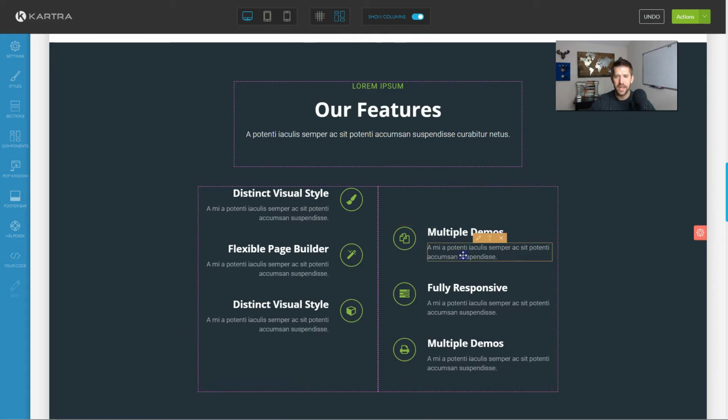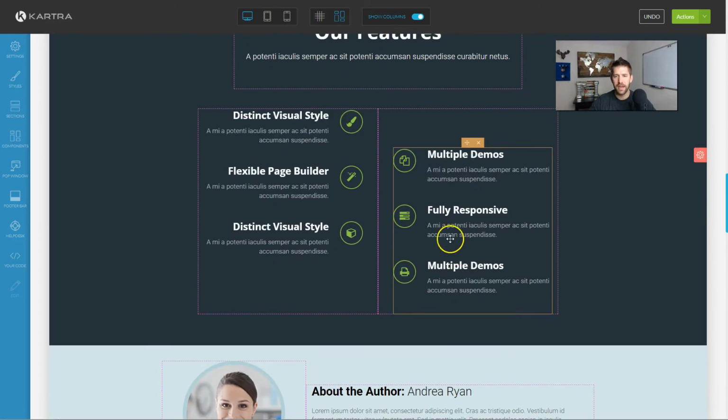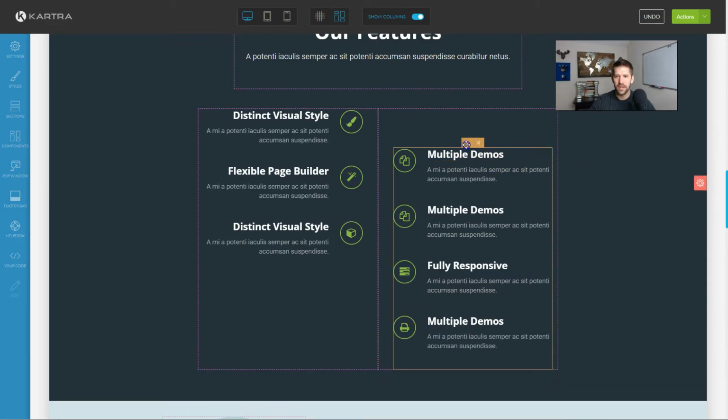The other side of it is, if I want to take this multiple demo section and have 2 more of these featured areas, you need to kind of just hover randomly and get to the right level of detail that you want. So like, this is good. Oh, but I clicked. So this is what I want. Now I want to get over there and clone it, and clone it. And now get it again.